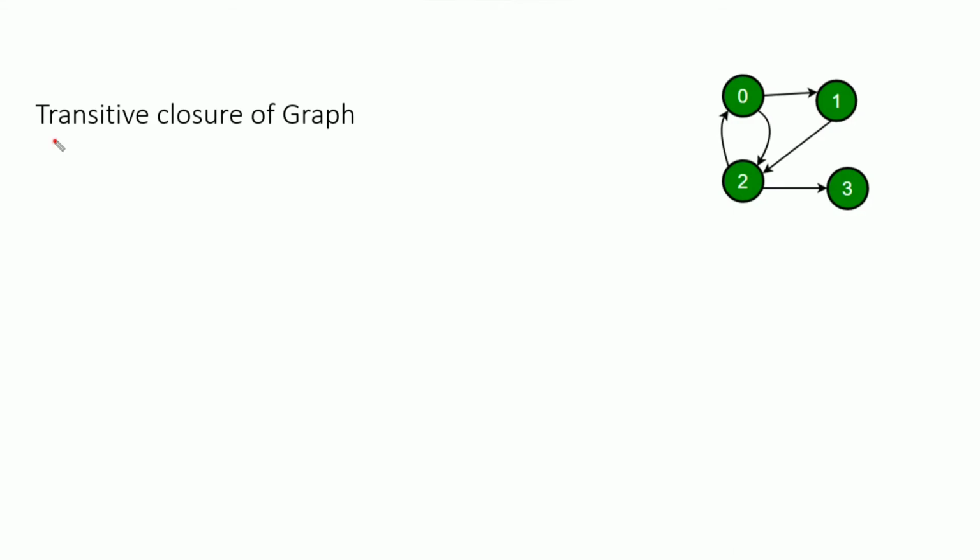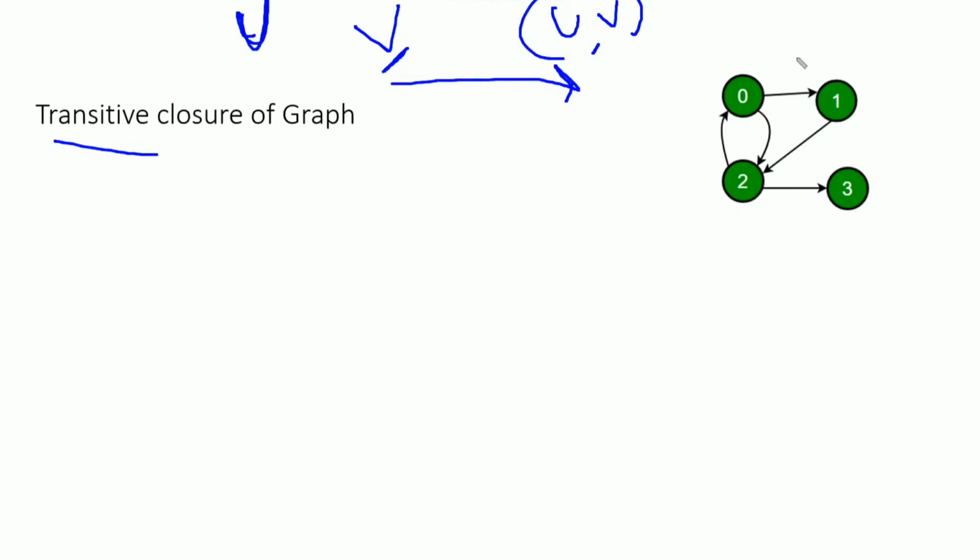In this video I'll be discussing the transitive closure of a graph. It is nothing but the reachability matrix. We'll be given a graph and we need to find whether a vertex V is reachable from vertex U, considering U comma V for all the vertices.